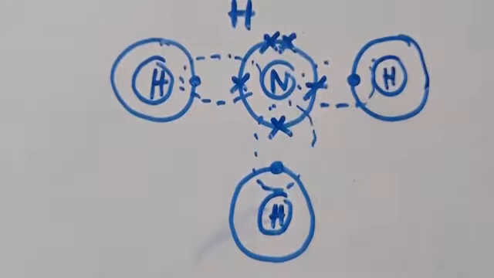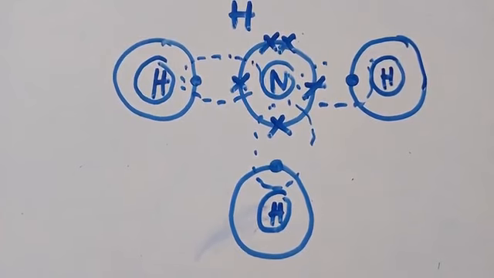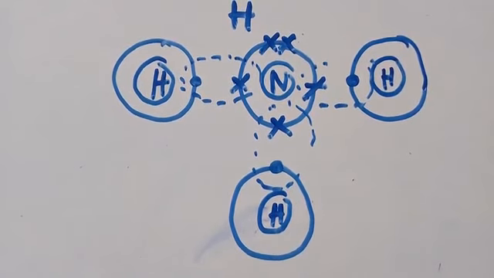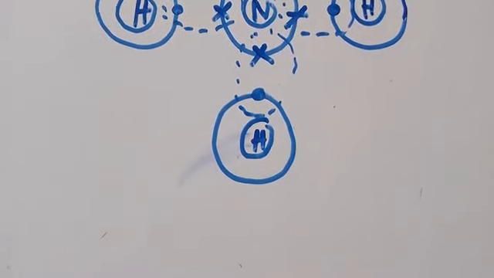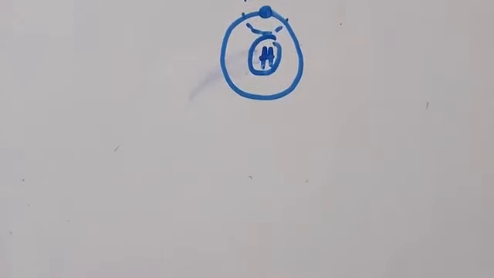Then this one must have 8 electrons in its outermost shell. So this is what you need to get and understand. So what I'm going to follow now, this is what I'm going to follow. So these are going to be shared. Which means the structure that I'm going to form, when these share, will look like this. This is how the structure is going to be.